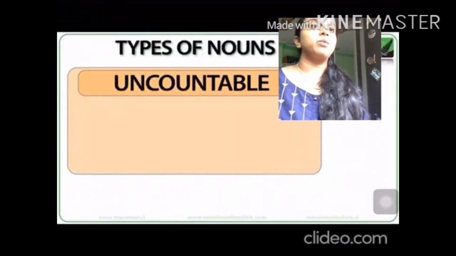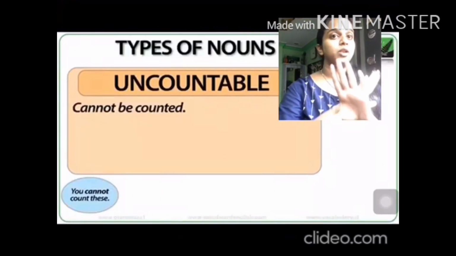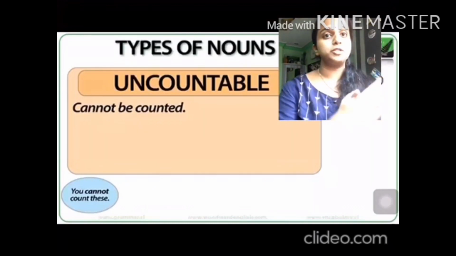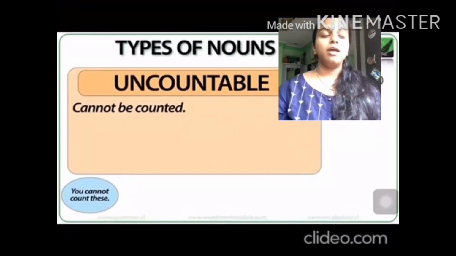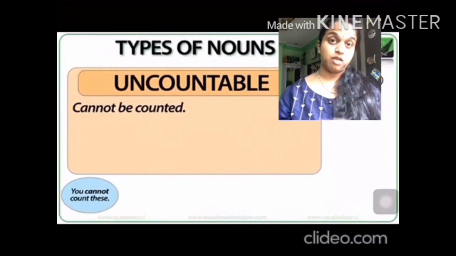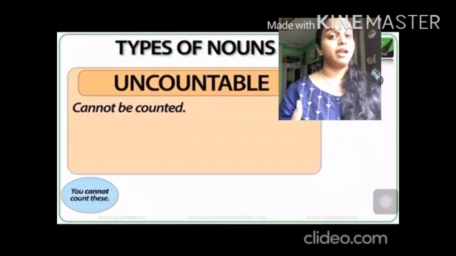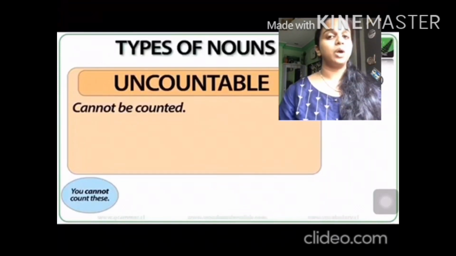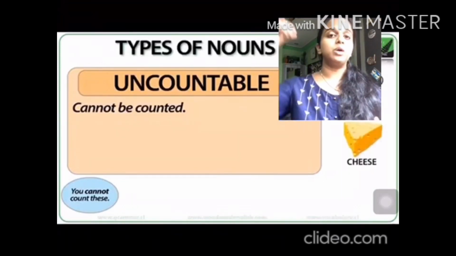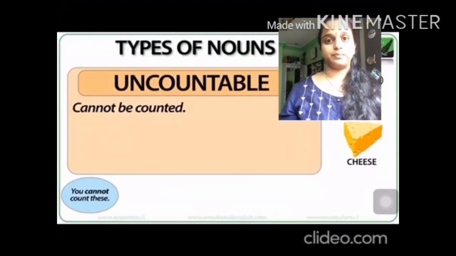The next type of noun is uncountable noun. The name itself tells you that you cannot count them. It is the opposite of countable noun. Uncountable nouns are the nouns which you cannot count. For example, hair. Can you count hair? No. The grass in the garden. Can you count? No. Can you count the droplets in rain? No, you cannot count the droplets.